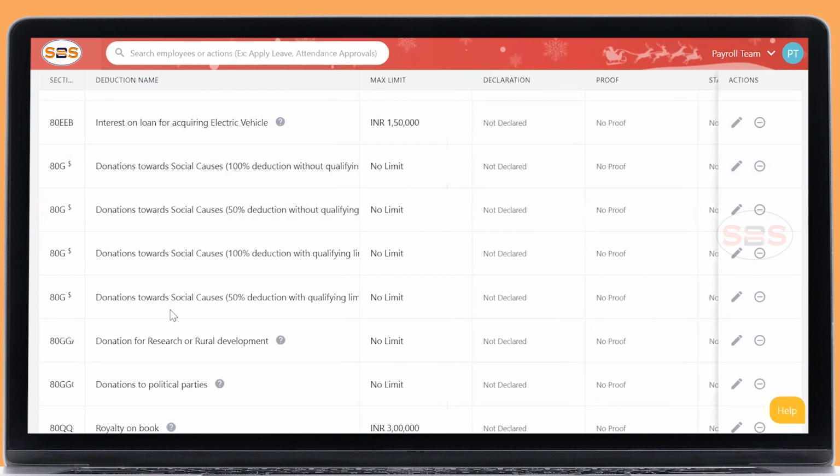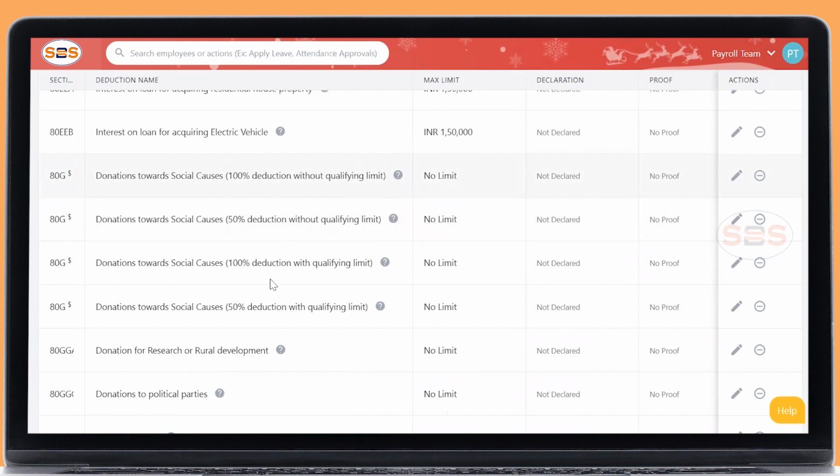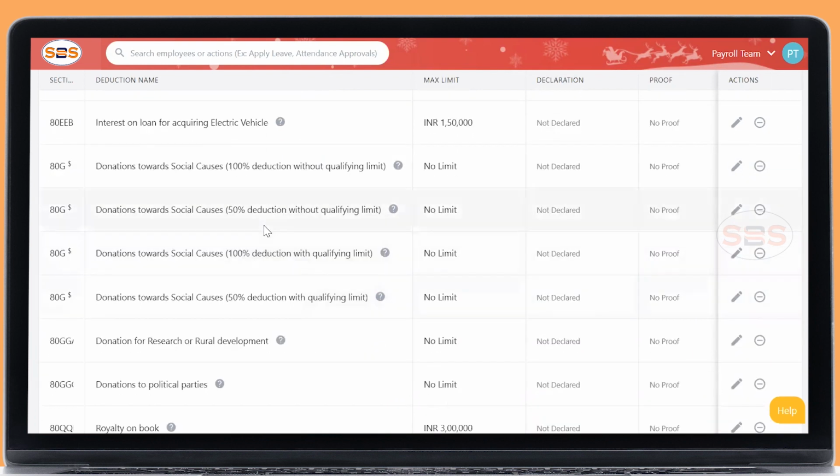there are 4 clauses of the donation section. There is 100% deduction without qualifying limit, without the qualifying of 50%. This section is allowed only for certain government institutes and trusts, for example the Prime Minister's National Relief Fund and the Jawaharlal Nehru Memorial Fund. I'll show you at the end of the session. So only if you have invested in that particular trust, you can get the receipt with an ATG certificate and claim it in this section.